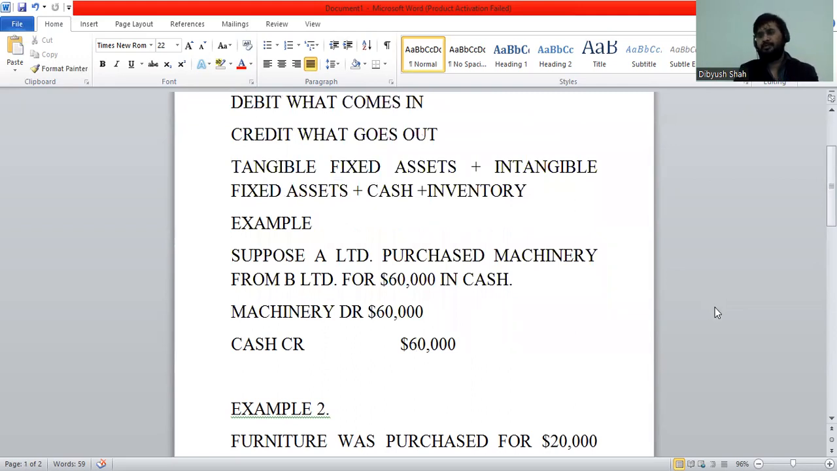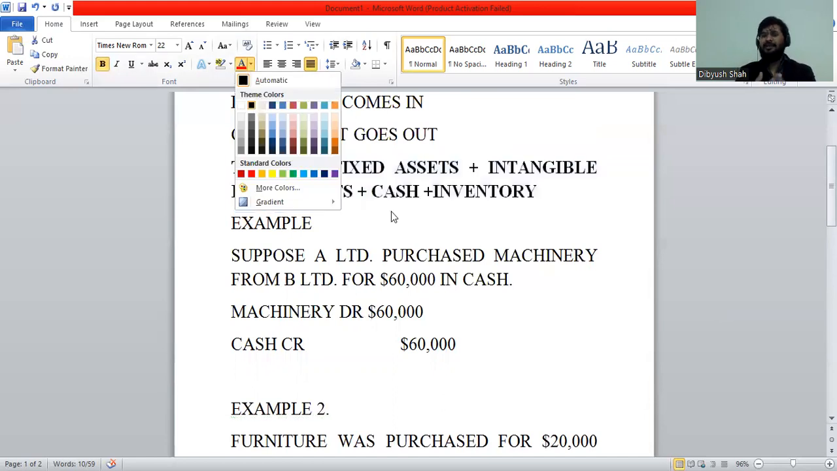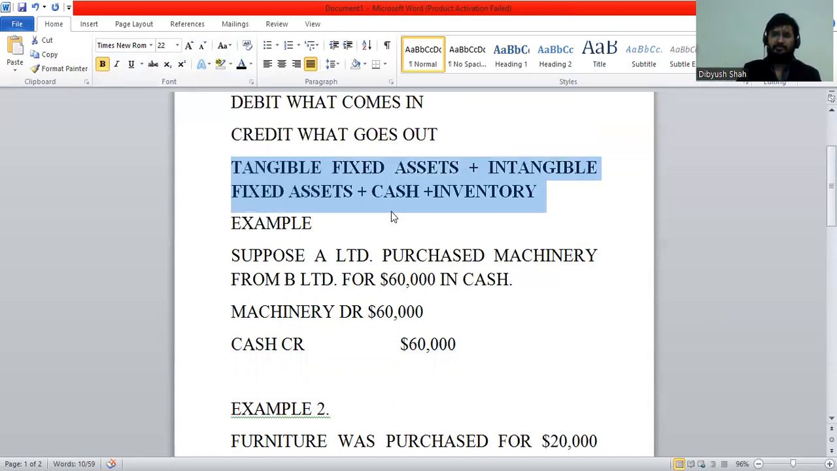Whenever you are passing an account entry, or if you are a qualified CA, ACCA, or if you are studying for it, you need to know that these are the most important components included in the real account. First is the tangible fixed assets. Next, intangible fixed assets, be it patent, copyright, trademark, if you are purchasing them from outside, that is also included here. Cash and inventory. So these are the 4 general real components of real account. Wordplay, no? Real components of real account.